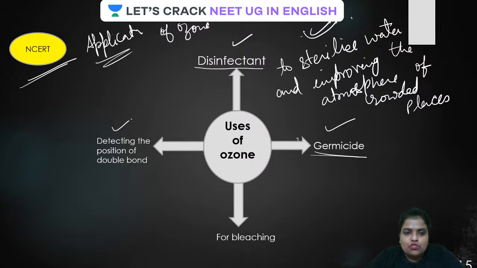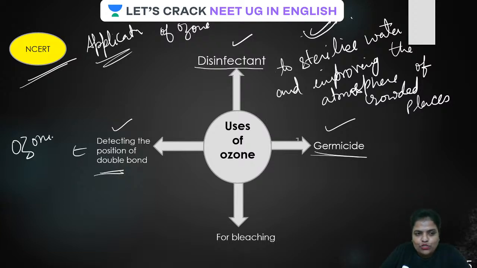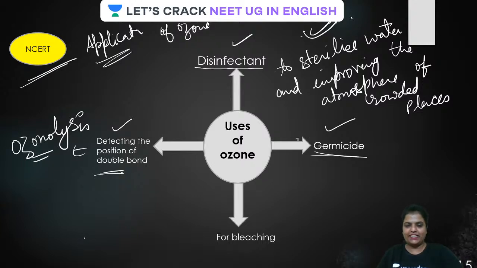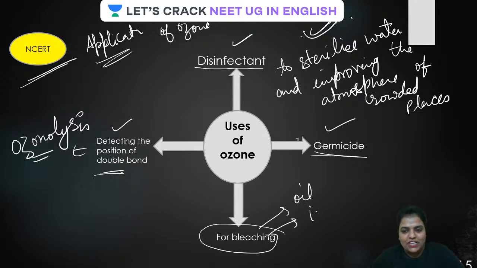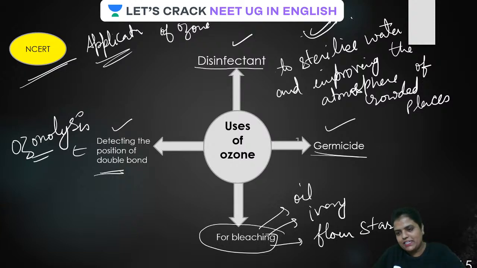It is also used to detect the position of double bond. How come? What do we call that? Ozonolysis. Just now we had studied it, isn't it? It is also used for bleaching. Bleaching what? Bleaching oil, bleaching ivory. Just now we had read the bleaching property. It is also used to bleach flour starch. Flour starch, isn't it? Clear, guys?